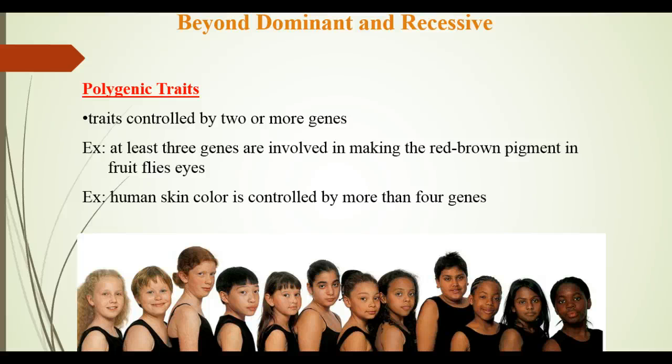The last scenario is polygenic traits. Poly means many. So these are traits controlled by 2 or more genes. So 2 or more genes means that there could be several alleles present here. At least 3 genes are involved in making the red-brown pigment in fruit fly eyes. Another example is human skin color is controlled by more than 4 genes, and the picture down below shows many different skin color variations through many different races.